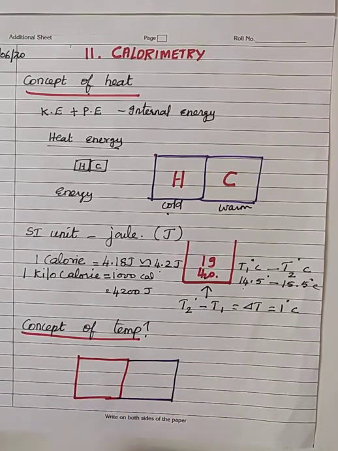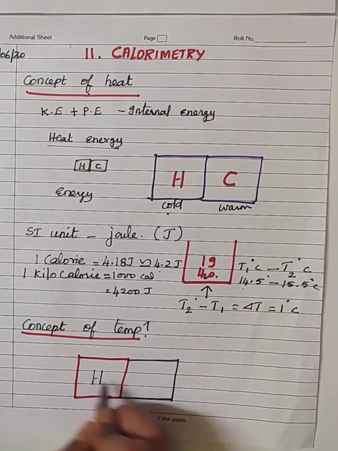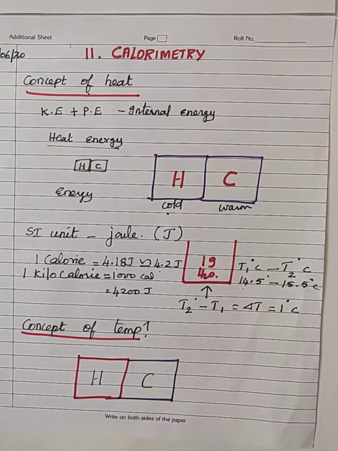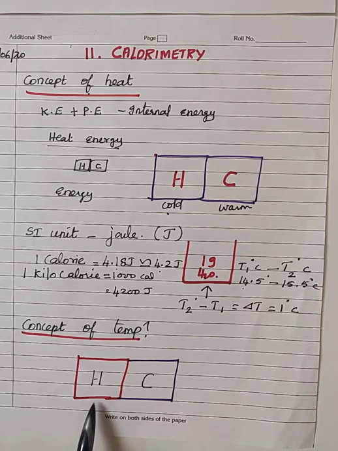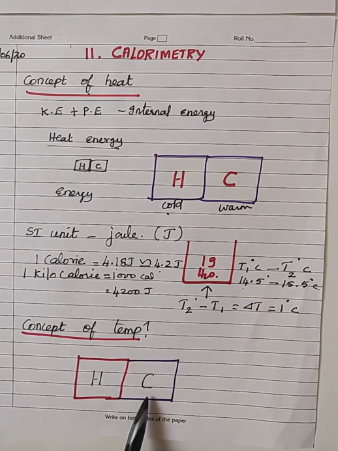Let this be the hot body, this be the cold body. When you place the hot body in contact with the cold body, the hot body gets cooled and the cold body gets warmed, because the hot body imparts heat energy to the cold body, so that the cold body gets warmed.